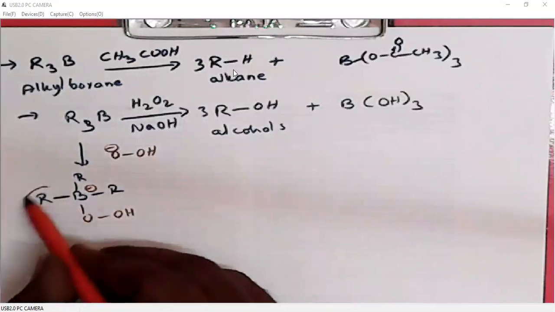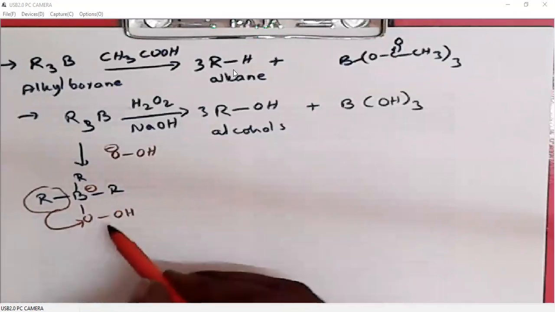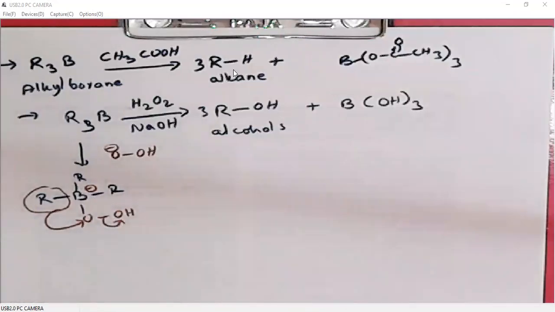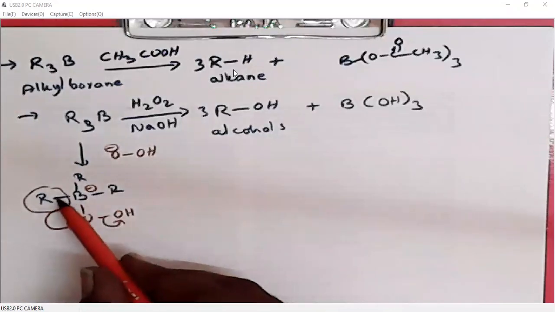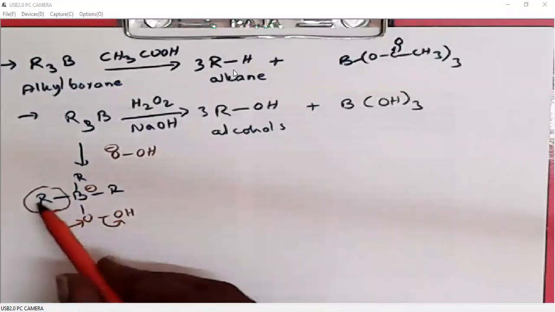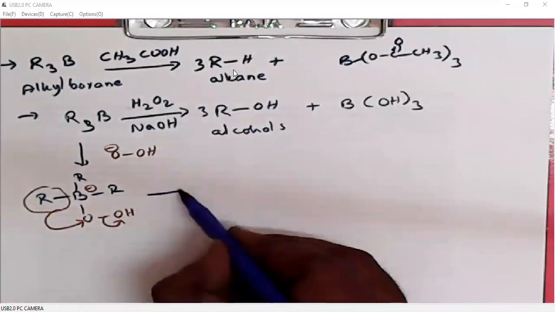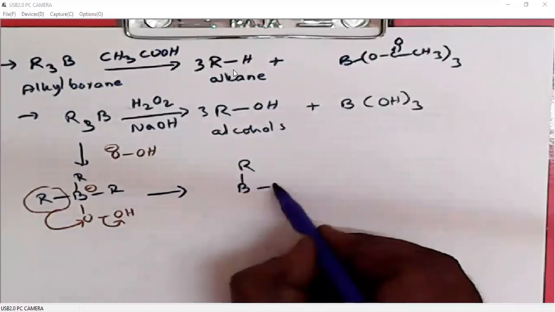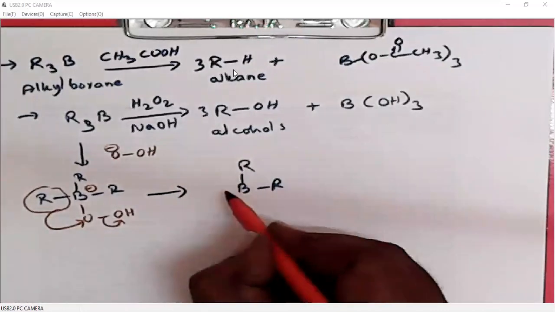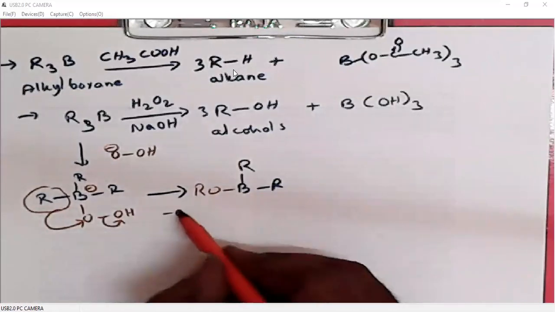Then alkyl shift takes place from the boron to the peroxide oxygen, so that OH minus will be leaving. The shift is along with the bond pair of electrons, so it is R minus. R minus will shift to the peroxide oxygen, so that OH minus will be leaving. So this alkyl borane is now rearranged as OR, right?